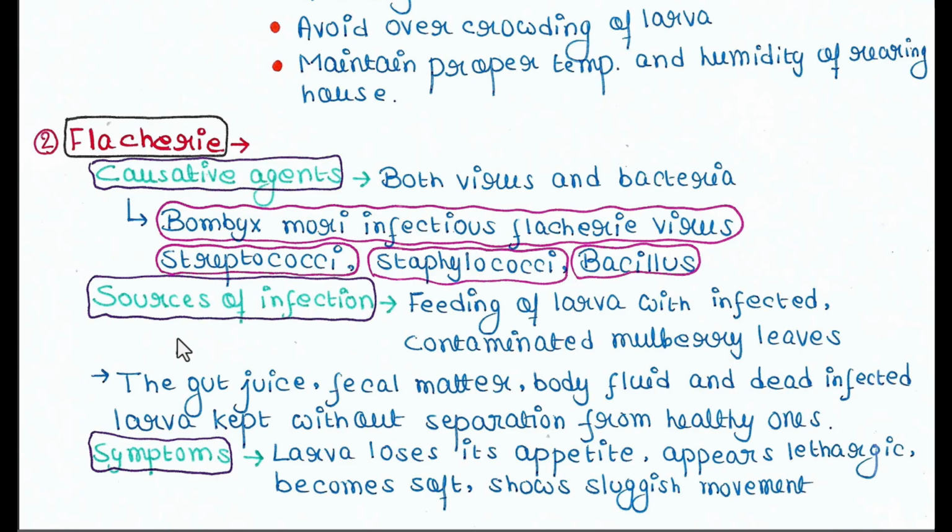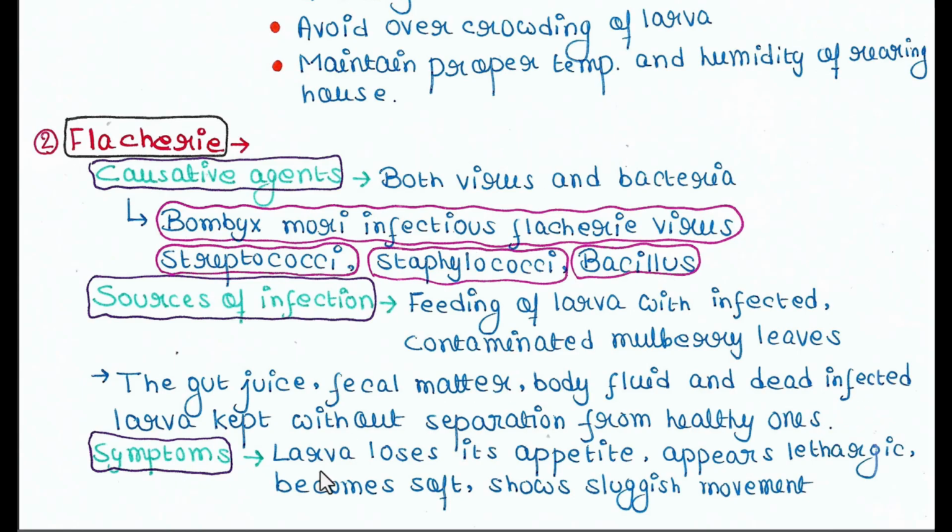Sources of infection: feeding of larvae with infected, contaminated mulberry leaves. The gut juice, fecal matter, body fluid and dead infected larvae kept without separation from healthy ones. This is the major cause of this disease.